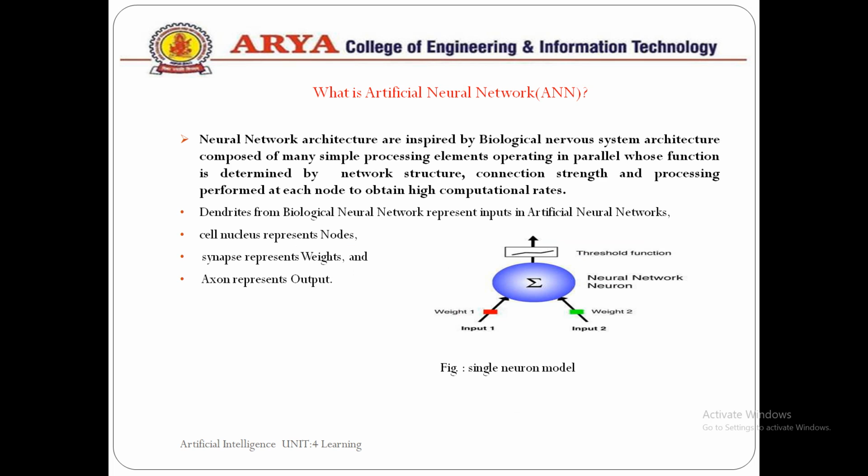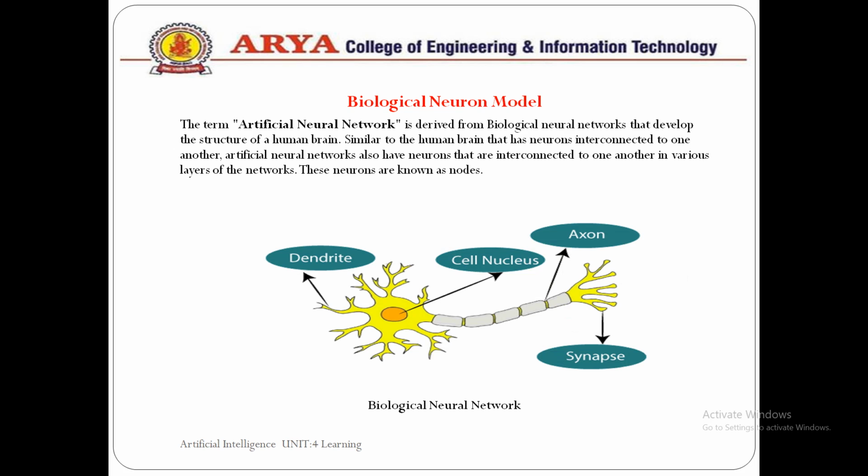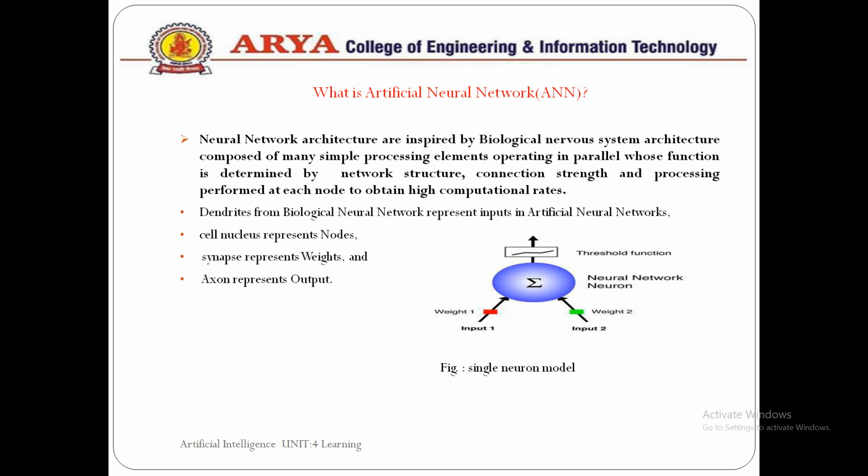So basically, the neural network architecture is inspired by the biological nervous system architecture, or you can say this is the basic model on which the artificial neural network is based. It is composed of many processing elements operating in parallel, whose function is determined by the network structure, the connection strength, and the processing performed at each node to obtain a high computational rate.